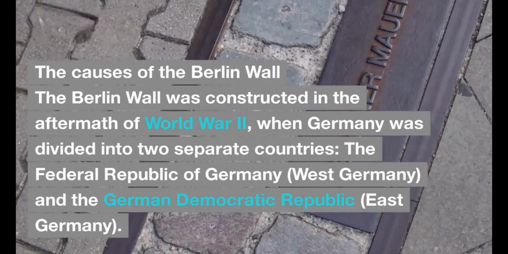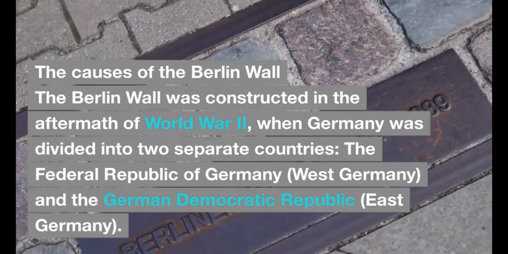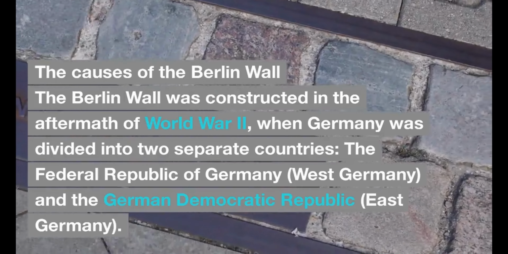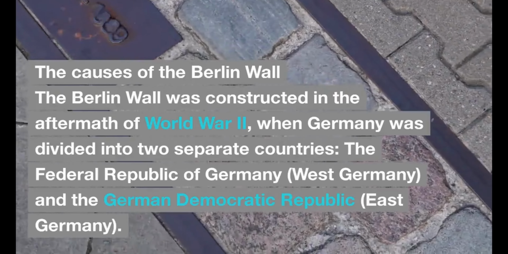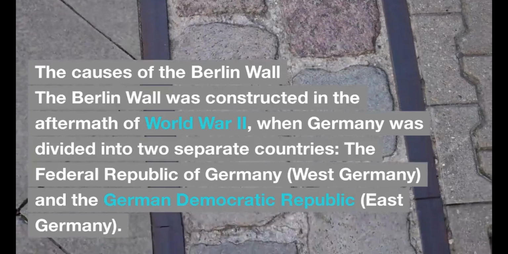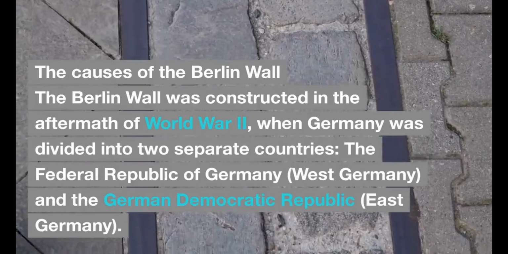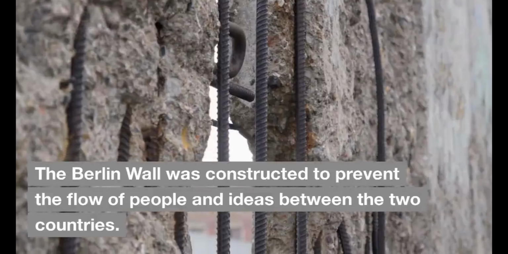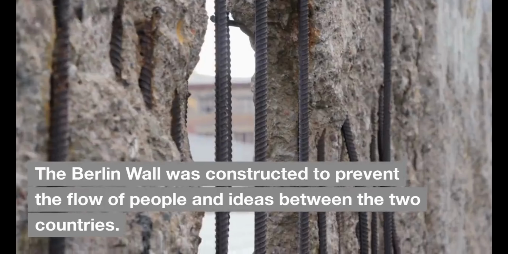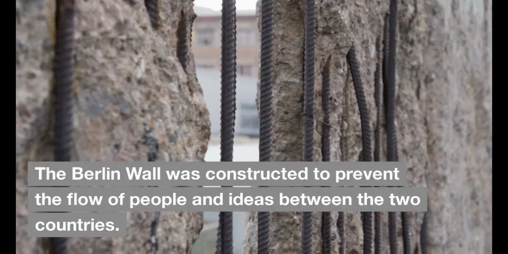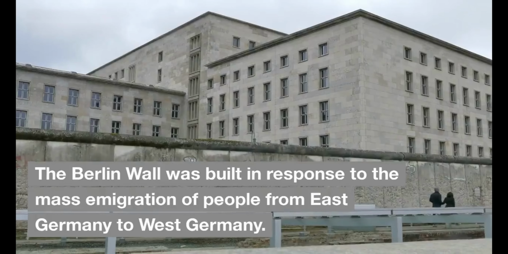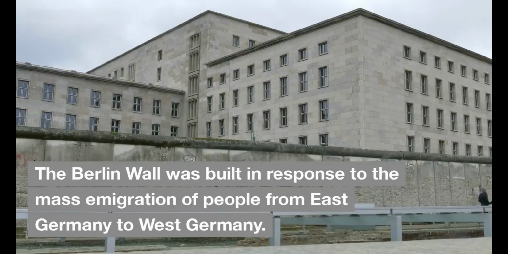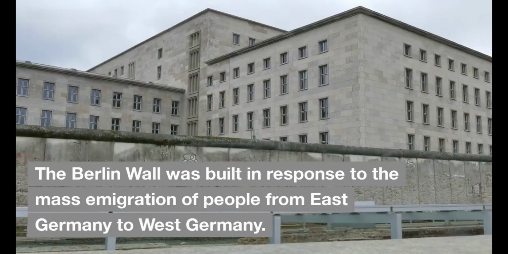Part 1. The causes of the Berlin Wall. The Berlin Wall was constructed in the aftermath of World War II, when Germany was divided into two separate countries, the Federal Republic of Germany, West Germany, and the German Democratic Republic, East Germany. The Berlin Wall was constructed to prevent the flow of people and ideas between the two countries. The Berlin Wall was built in response to the mass emigration of people from East Germany to West Germany.